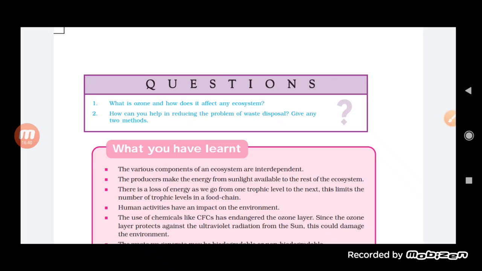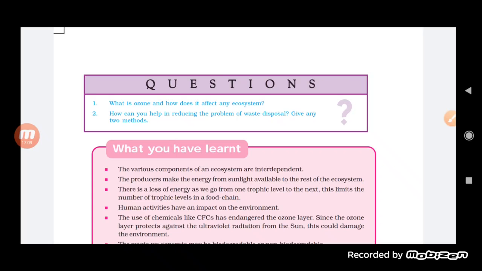Now here it is, the question is, what is ozone and how does it affect any ecosystem? So obviously, ozone is a molecule formed in the atmosphere. How? Ultraviolet radiation falls on the oxygen molecule and breaks it down into two free oxygen atoms, and this oxygen atom again combines with O2, and finally there is the formation of ozone.